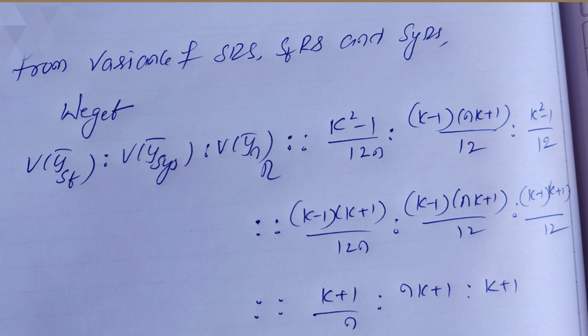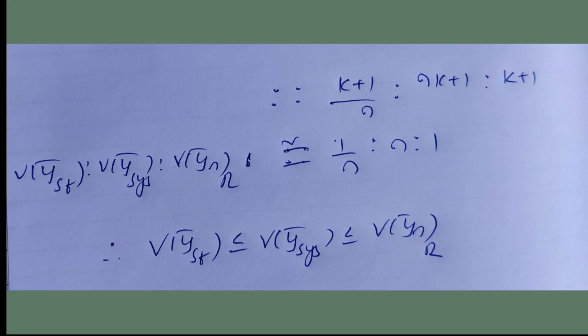In this term approximately we get the value k plus 1 for all three values. So from that we get 1 by n is to n is to 1. In stratified random sampling we get 1 by n, in systematic random sampling n, and in simple random sampling 1. So simply we say that V of y bar st is less than or equal to V of y bar sys, less than or equal to V of y bar n for simple random sampling.